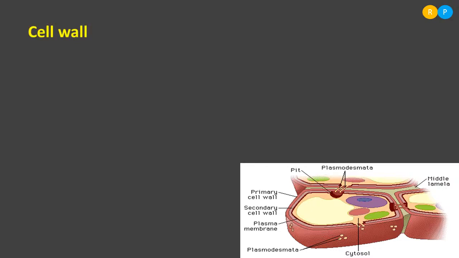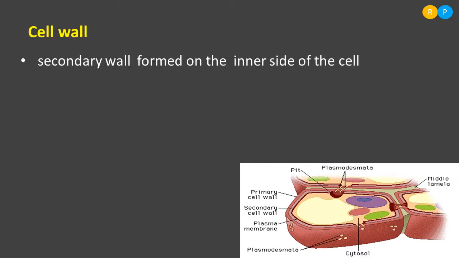So primary wall is formed in the young cell. When the cell matures, the primary wall is replaced by another wall, known as secondary wall. The secondary wall formation takes place very next to the primary wall, towards the inner region of the primary wall.